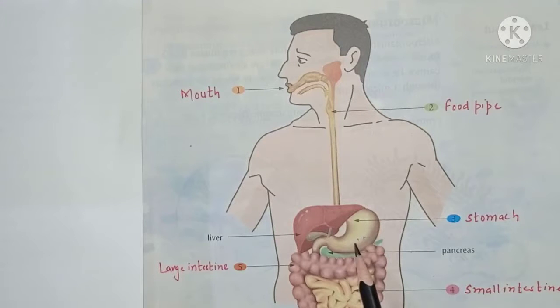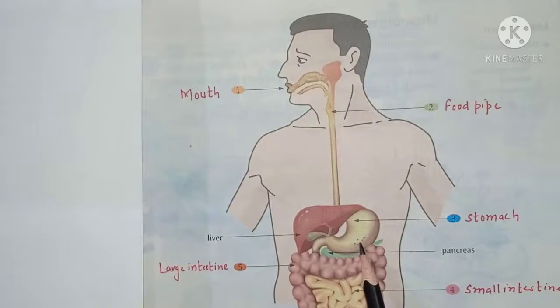Inside the stomach, the food is broken down further into smaller pieces by churning. Churning is the strong spinning movement, and it happens with the help of chemicals called the digestive juices. These juices, which are produced in the stomach, help to break down the proteins in the food.